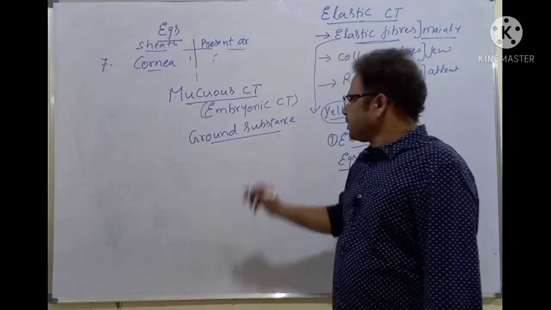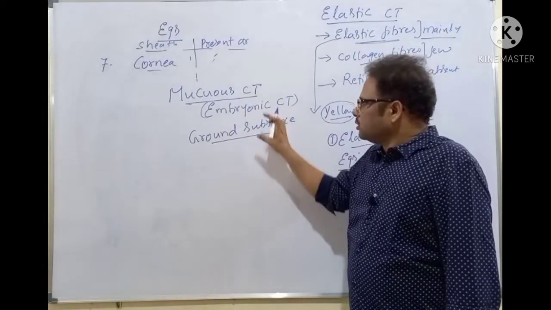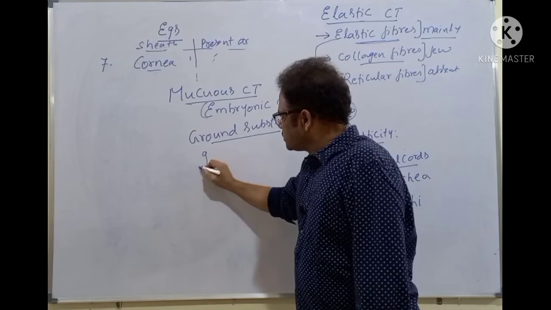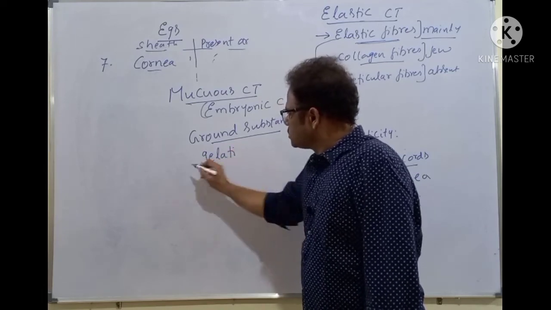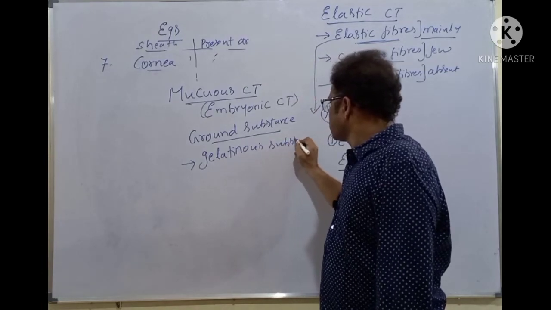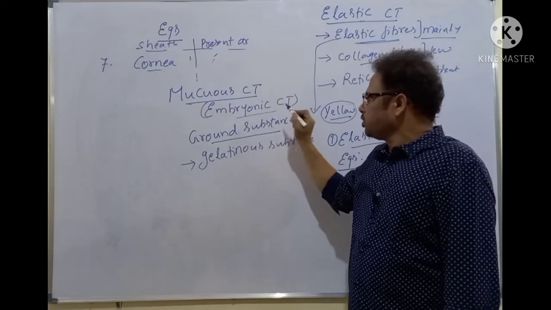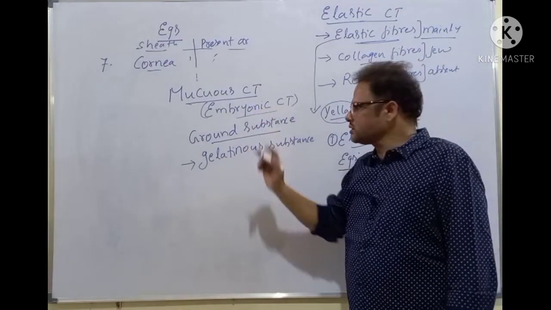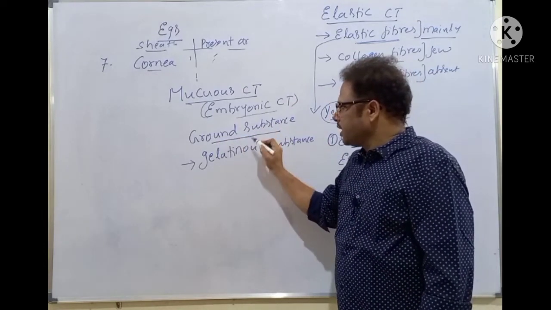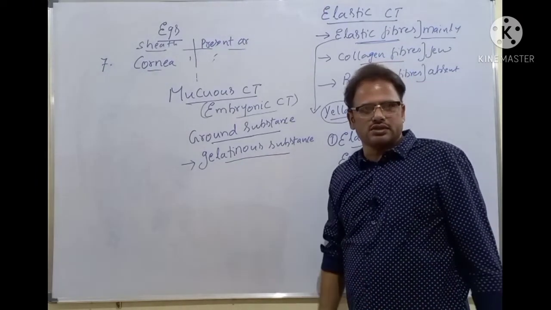This ground substance is chiefly made of gelatinous substance. The mucous connective tissue is also called embryonic connective tissue because it is present only in the embryos. And the tissue here mainly contains the ground substance in the form of a gelatinous matrix.